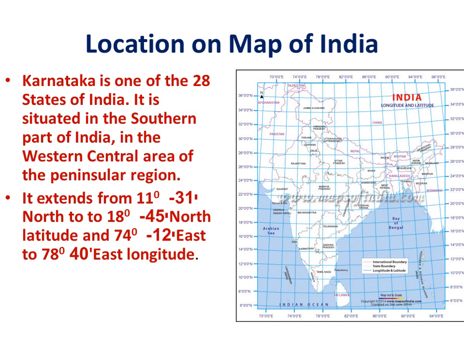It extends from 11 degrees 31 minutes north to 18 degrees 45 minutes north latitude. This is the extension of the map of India when we take consideration of latitudes and longitudes. So on a map of India, it extends from 11 degrees 31 minutes north to 18 degrees 45 minutes north latitude, and from 74 degrees 12 minutes east to 78 degrees 40 minutes east longitude. This is the latitudinal and longitudinal extension of Karnataka on a map of India.